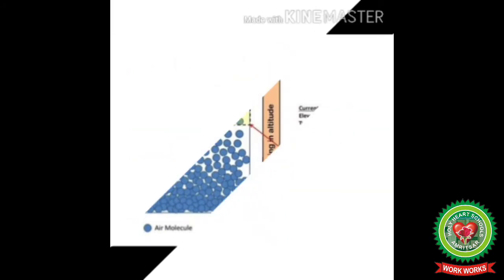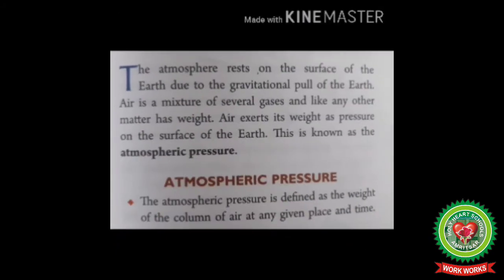Now, students, open your books, page number 101. Let's start with the book reading. The atmosphere rests on the surface of the earth due to the gravitational pull of the earth. Air is a mixture of several gases, and like any other matter has weight. Air exerts its weight as pressure on the surface of the earth. This is known as atmospheric pressure.